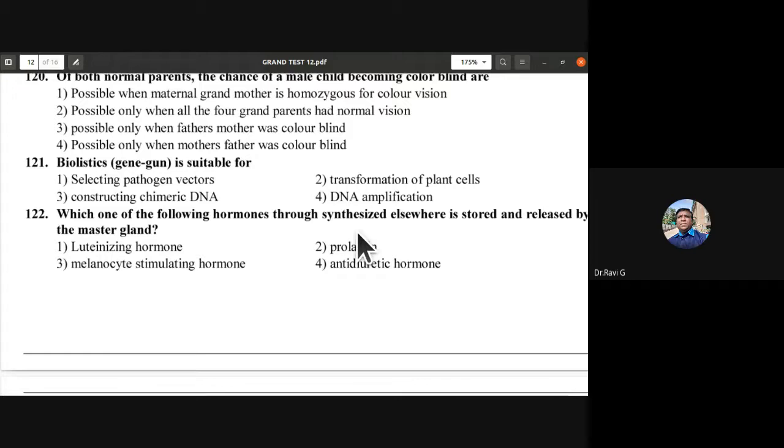Okay. Constructing chimeric DNA is nothing but recombinant DNA technology. That is not the aspect. Biolistics gene gun is used to introduce the gene into the organism. So especially for transformation of plant cells, we are using this biolistics.